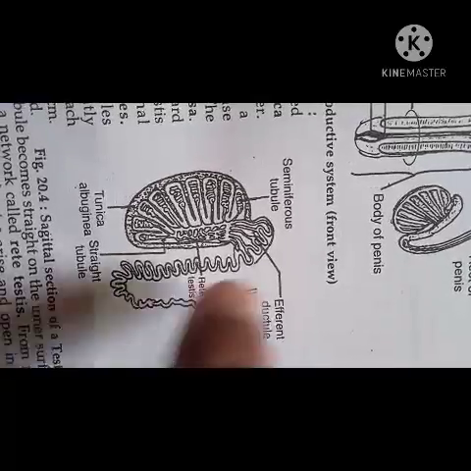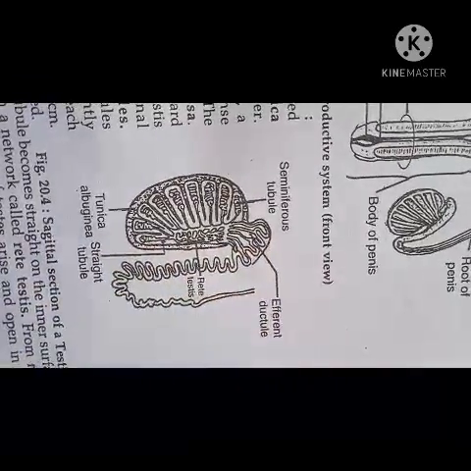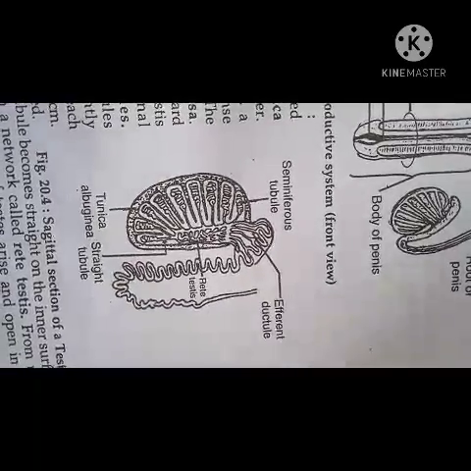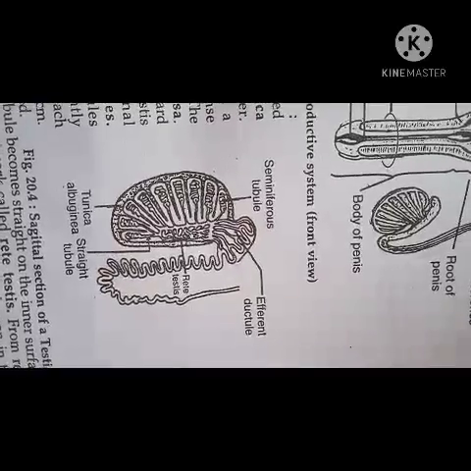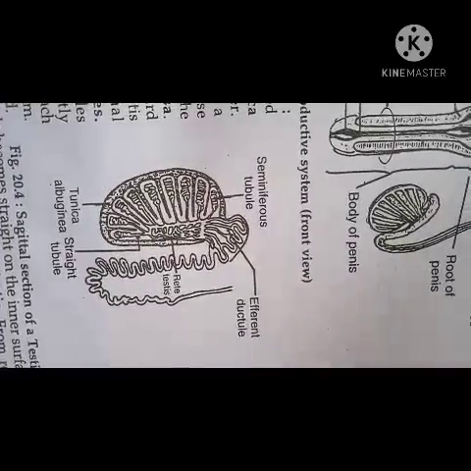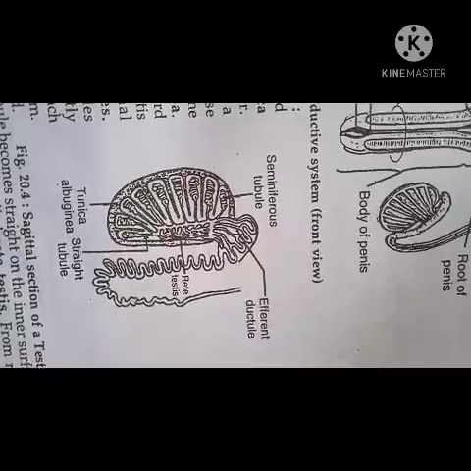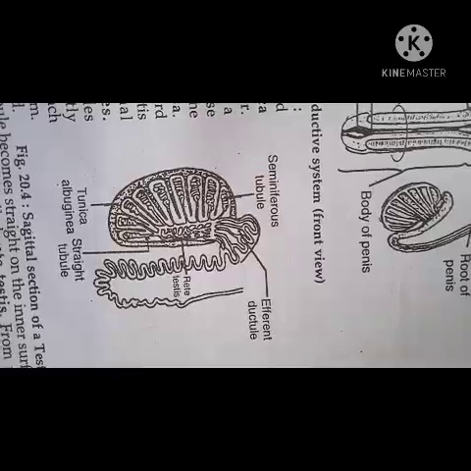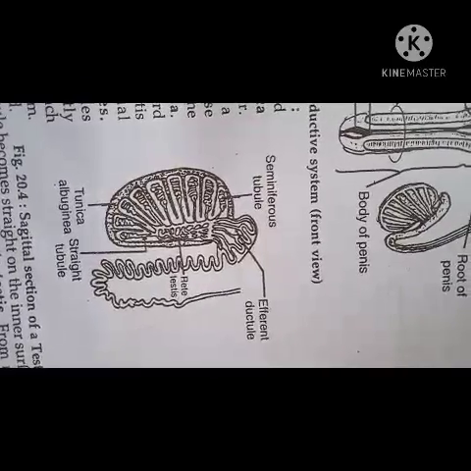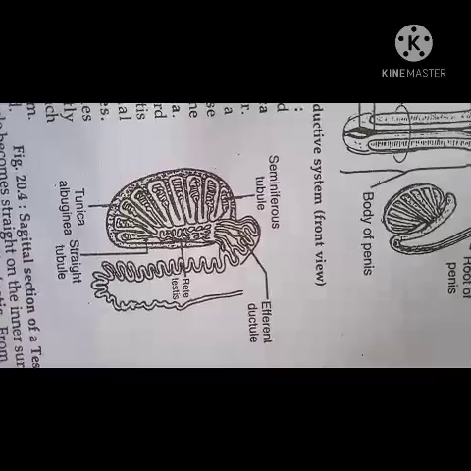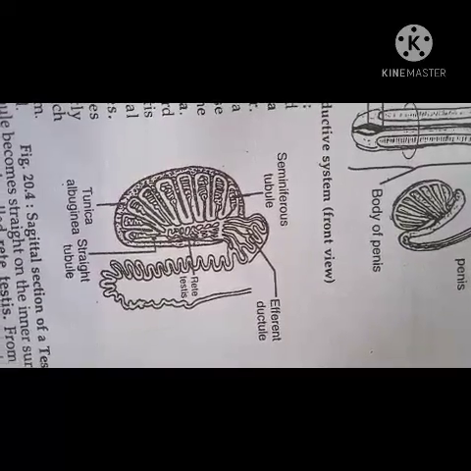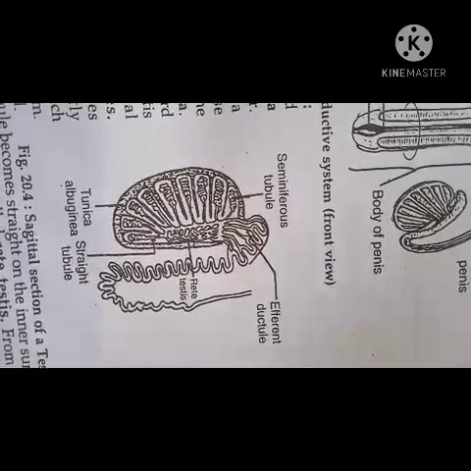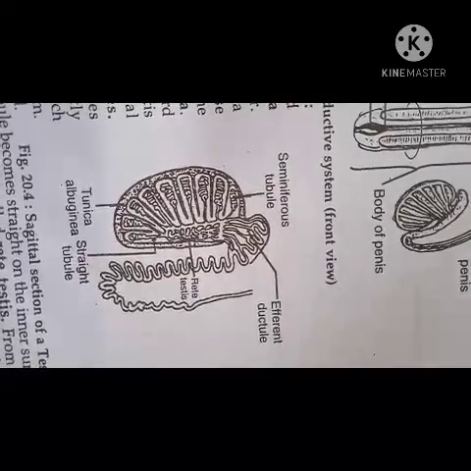Next one, epididymis. You see here, this is the structure of the epididymis. It is a long coiled tube about 30 feet in length. It is present on the posterior lateral surface of the testis. It is divided into three parts known as caput, corpus, and cauda epididymis, that is head, body, and tail respectively. It forms a cap-like mass on the top of each testis.